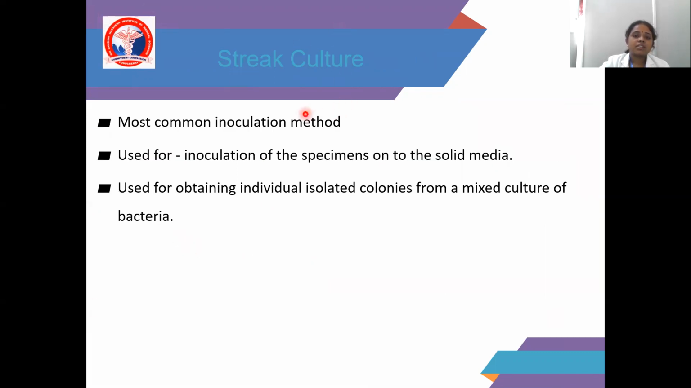The first culture method is the streak culture method. It is the most common inoculation method. It is used for inoculation of the specimen onto solid media, and for obtaining individual isolated colonies from mixed cultures of bacteria.